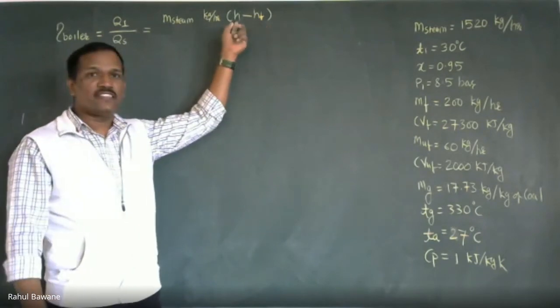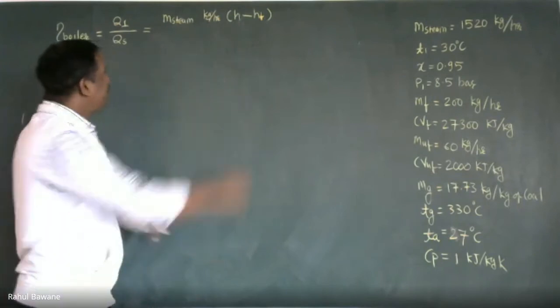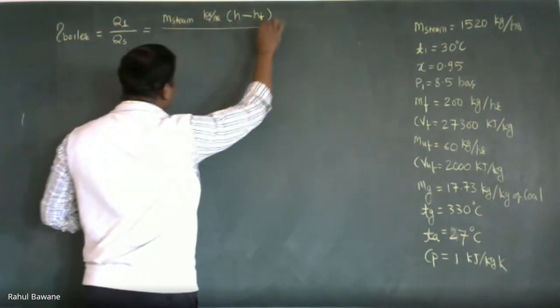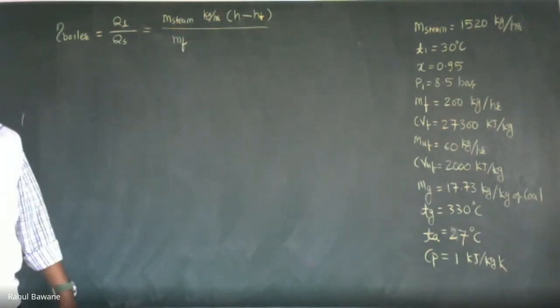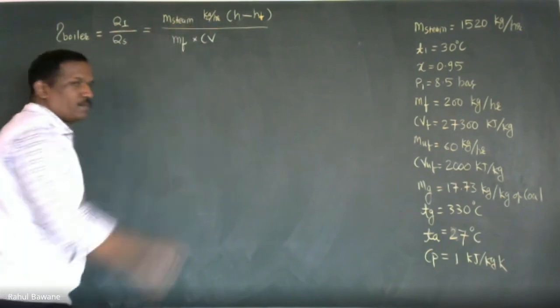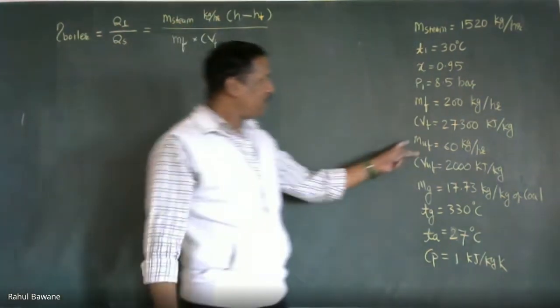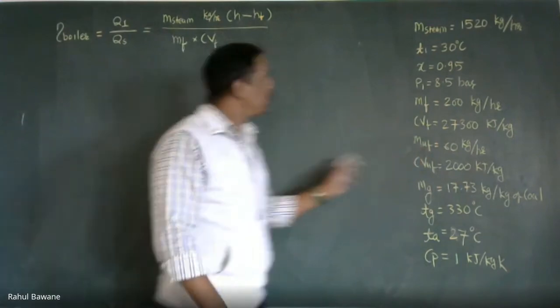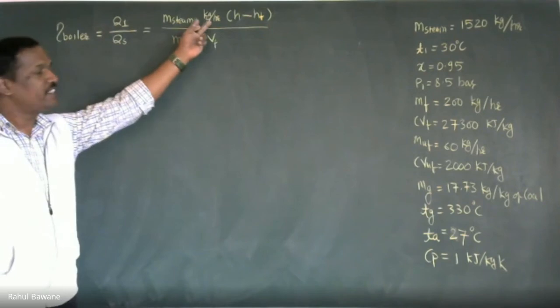HF means enthalpy at saturated liquid. H means enthalpy of this actual generated steam, divided by total heat supplied. How much fuel is supplied? Multiply by the calorific value of fuel, not the unburned fuel, that carbon. Now here, mass of steam is given in kg per hour.